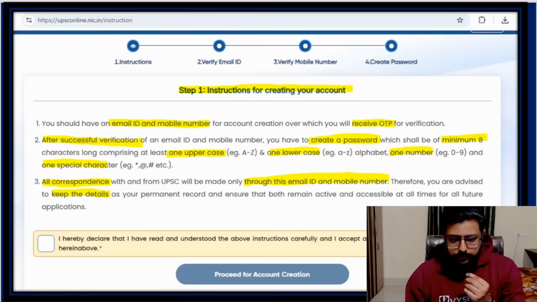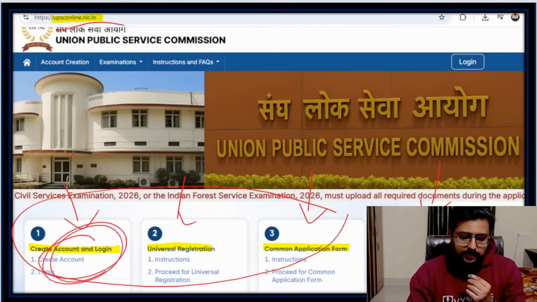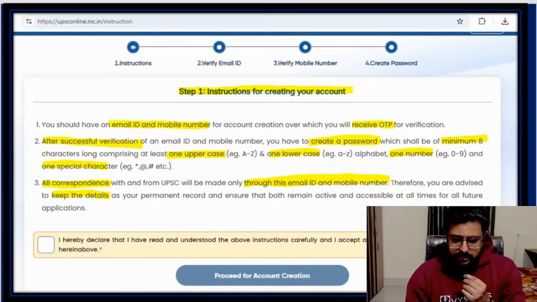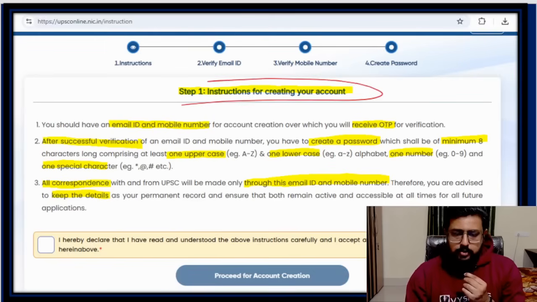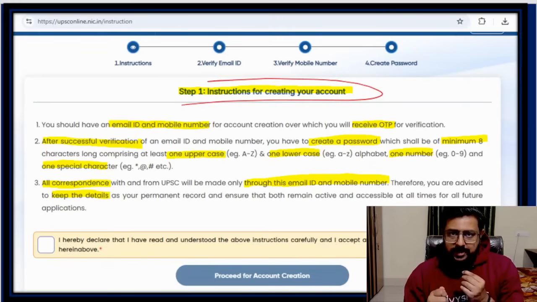And then, step one is, here if you see, create account, right, this is the first card, create account. If you click this, it will go to something like this. Step 1, instructions for creating. So you have to have a proper email ID and a phone number, and again, I don't think later they will allow you to update many times. So you have to have a proper network, because for everything, every page, one OTP is coming. So the OTP has to come properly. So a proper network, a proper SIM card you have to have.